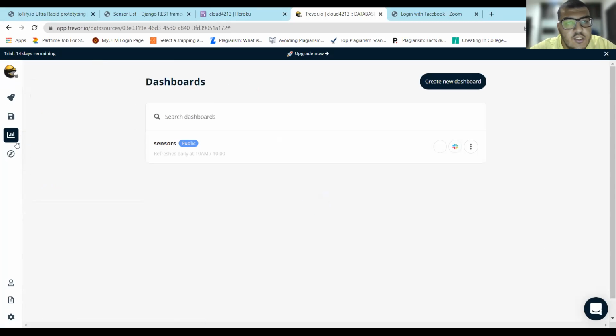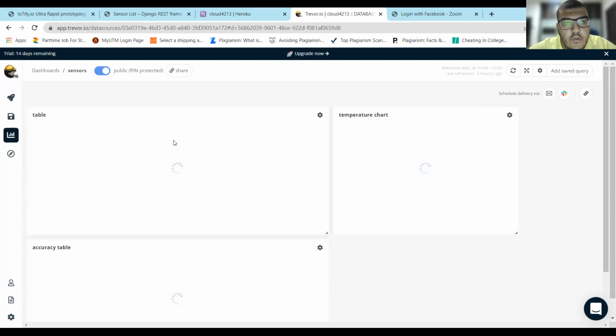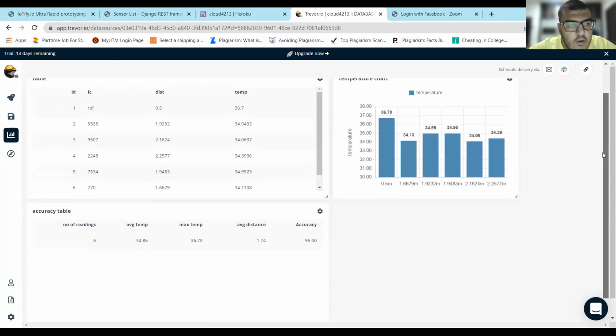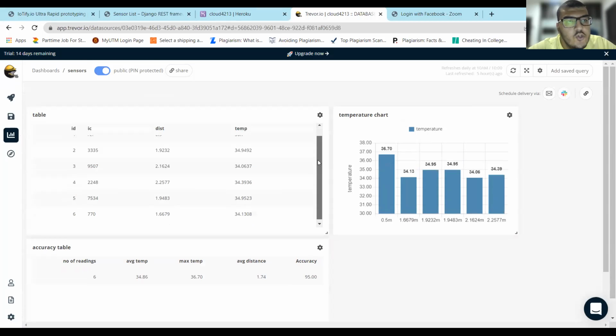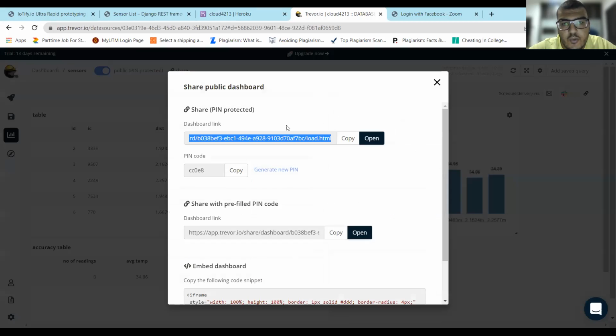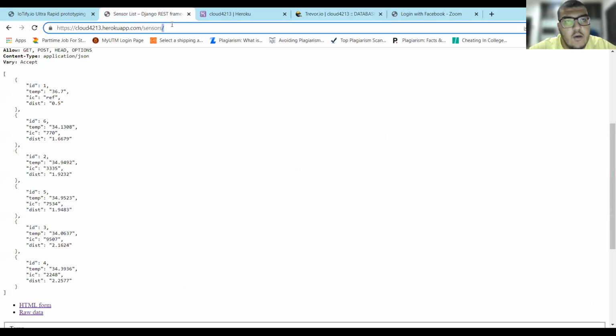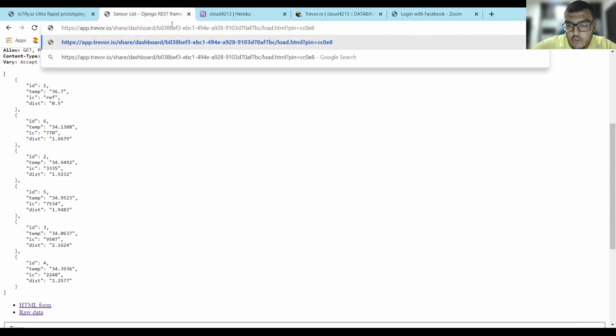And we can see here, I can actually see my dashboard, the one I created right now. So this is how I choose to view my dashboard. So I have the table, I have temperature chart, and I have my accuracy table. And I turn the pin into public, and we can actually use this one, share. So I can actually share only the dashboard link, and there's a pin code that I can share to specific individuals if I want, or I can share a link that already has the pin code pre-filled. So here we will try it out.